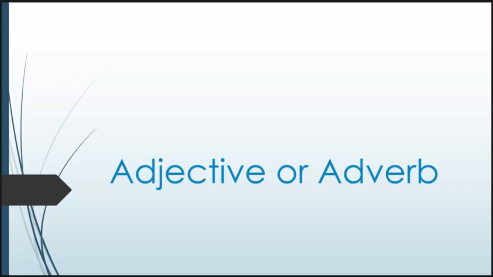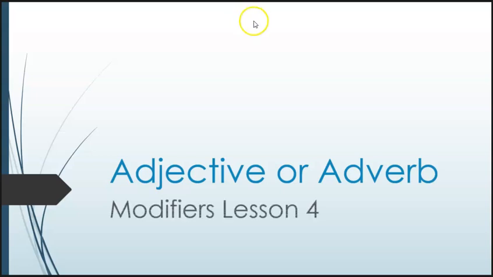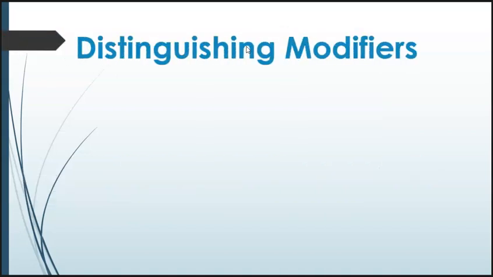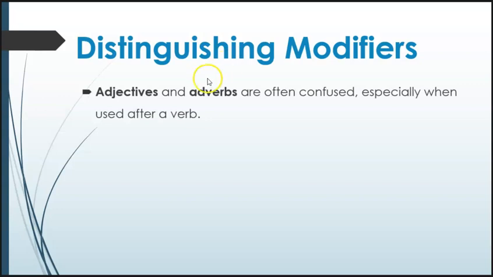Hi, this lesson is on adjectives or adverbs, and it is our fourth lesson. It is about telling the difference, and when we use the adjective form of a word and when we would use the adverb form of a word. Okay, so telling the difference. Adjectives and adverbs are often confused, especially when they're used after a verb.